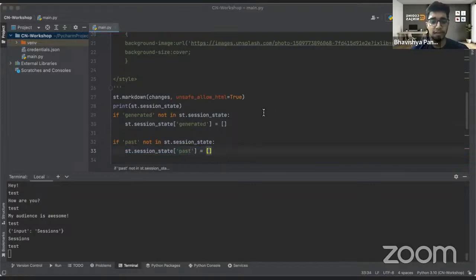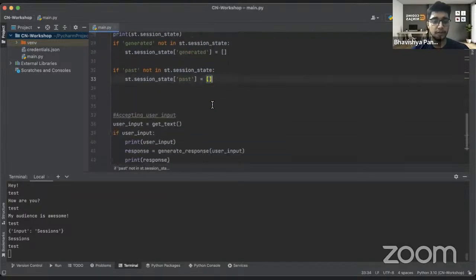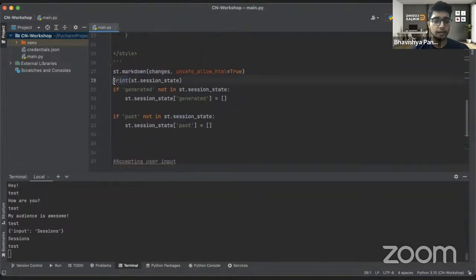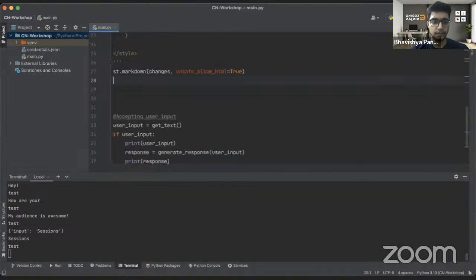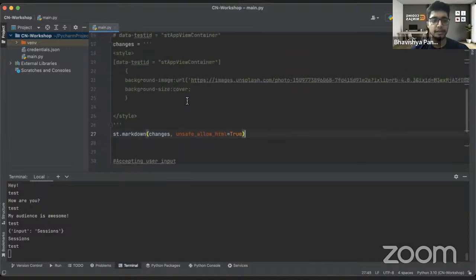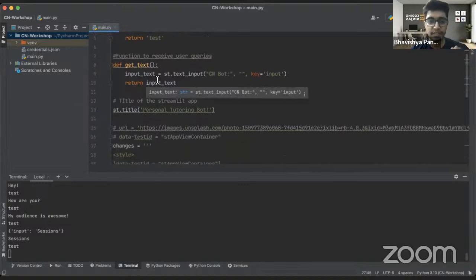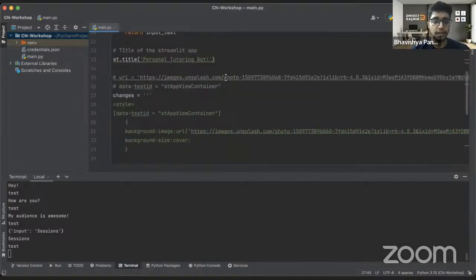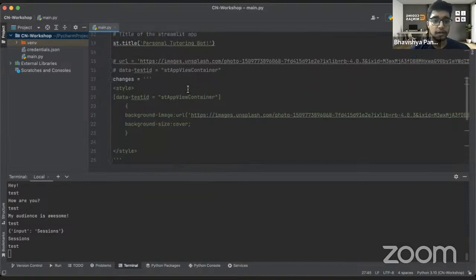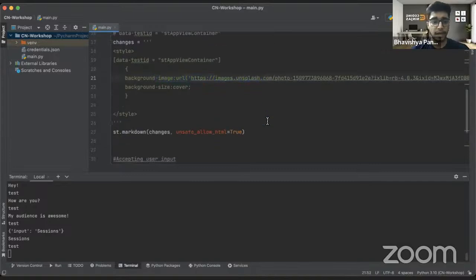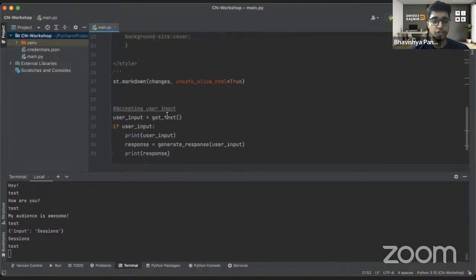So when all of these things are there, then I want to use this function, right? So all of these things, basically, we would take down here. Okay. So understand the flow, guys. We have one function to generate the output. We have one function to receive the input, right? We have one title. We have one change as of now that changes the background, then we commit that change.